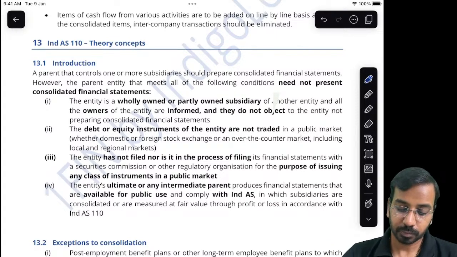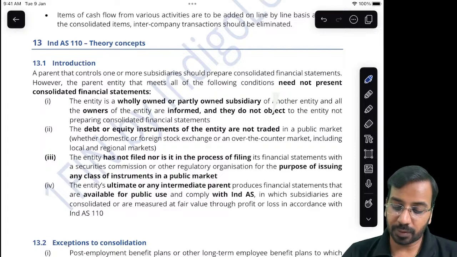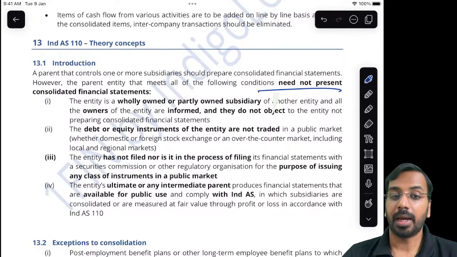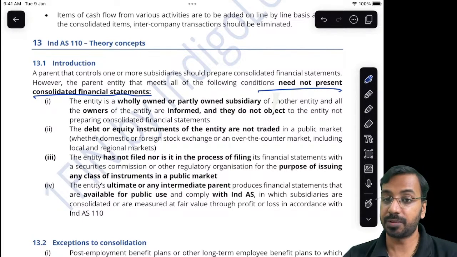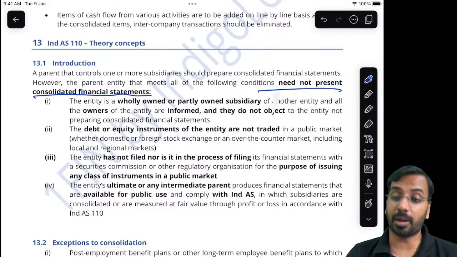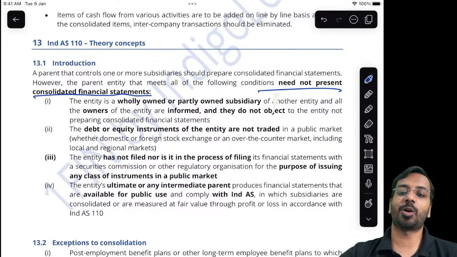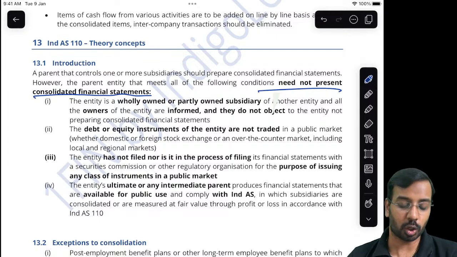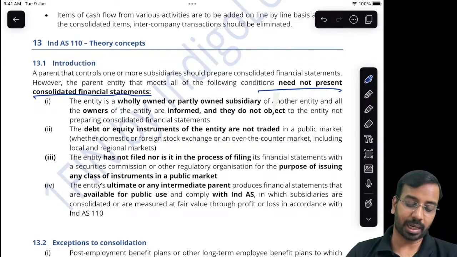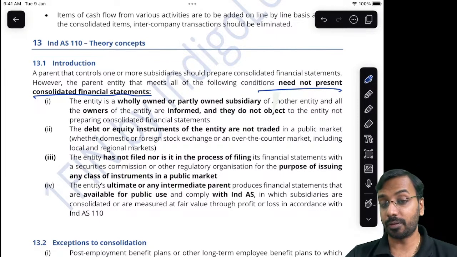Now if the following conditions are satisfied, an entity need not present consolidated financial statement. Now this is very important. Sometimes a question may come in the examination that this company does not want to prepare consolidated financial statement. Is the management opinion correct or not? Right, something like that. Now, what are the conditions? It has to meet all of the following conditions.